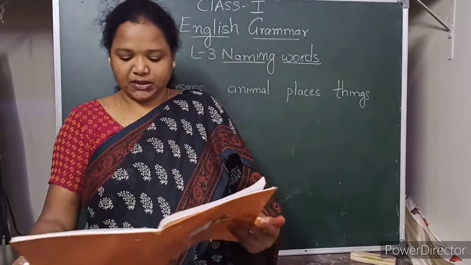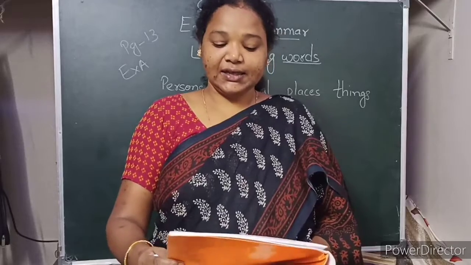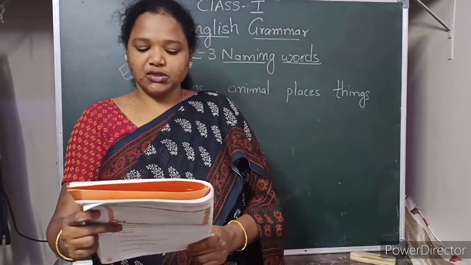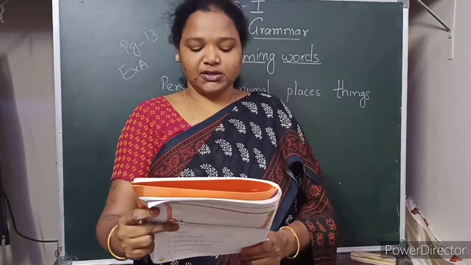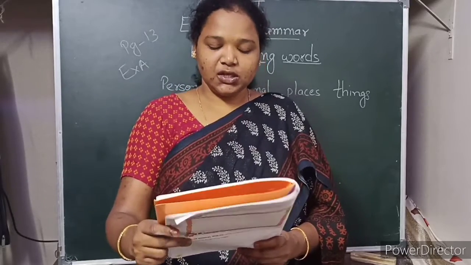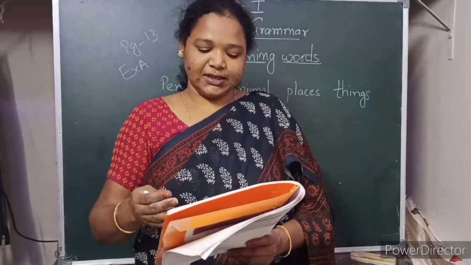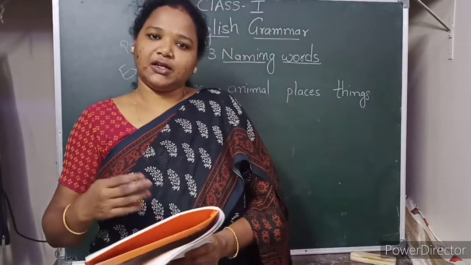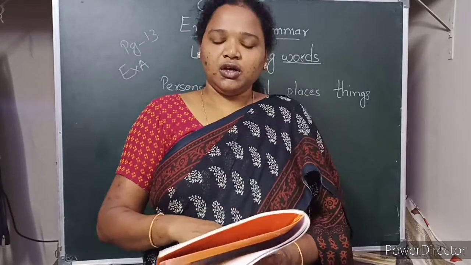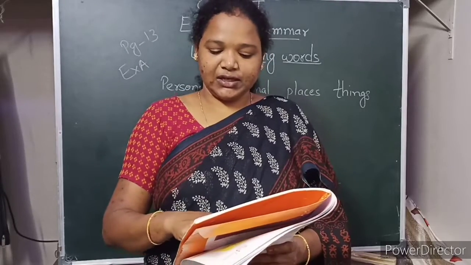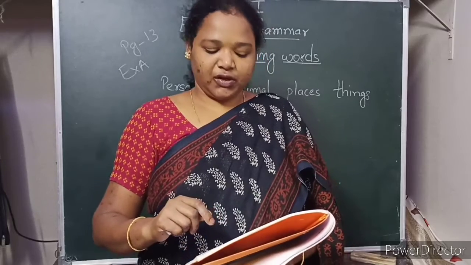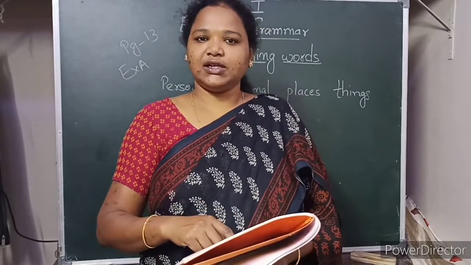So on page number 13, look at the exercise A. Underline the naming words for persons in red, places in blue, animals in green and things in purple. Right children? So they have given some words. In those words there are names of persons, names of places, names of animals and names of things. So for persons we have to color red, for places we have to color the name in blue, animals we have to color in green and things we have to color in purple.